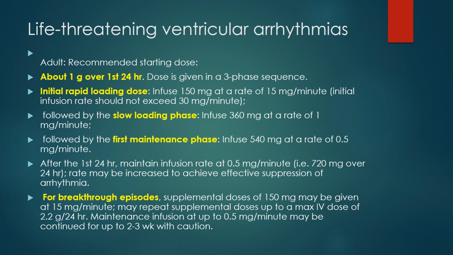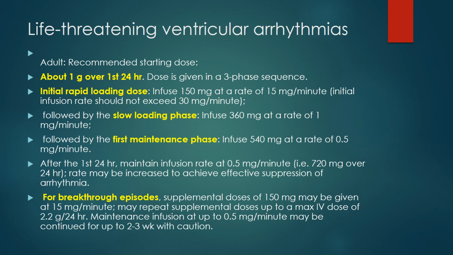Life-threatening ventricular arrhythmias. So here we are mainly discussing the adult doses. About 1 gram over the first 24 hours. In previous slides we have seen a maximum of 2.2 gram in 24 hours you can give. So here about 1 gram over the first 24 hours we have to give. Dose is given in a 3-phase sequence. So this is very important.